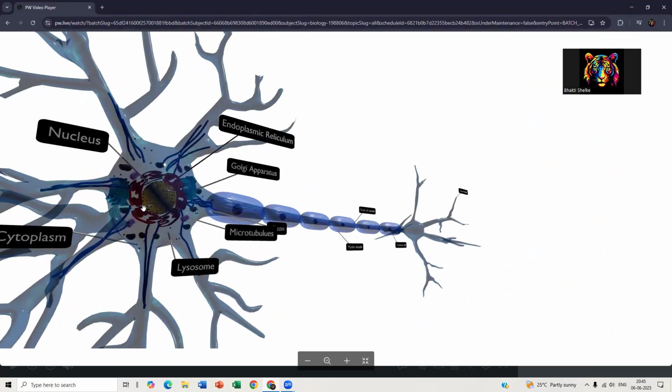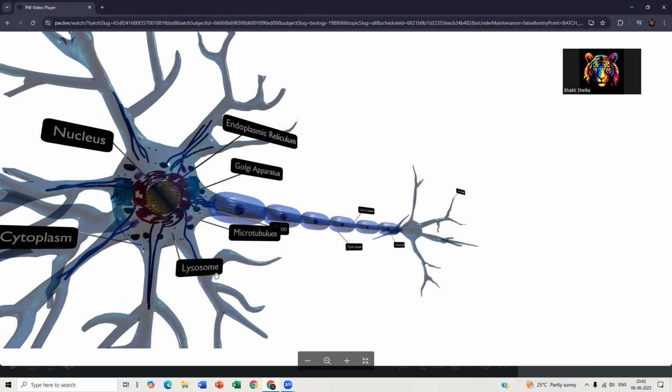It has a nucleus, lysosomes, microtubules, Golgi apparatus, endoplasmic reticulum, and everything. I'll explain each of them. One more important thing: the cytoplasm present inside the cell body is known as neuroplasm. This is the functional unit of the nervous system, which is spread all over your body.